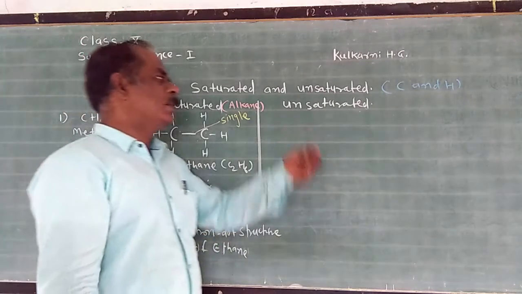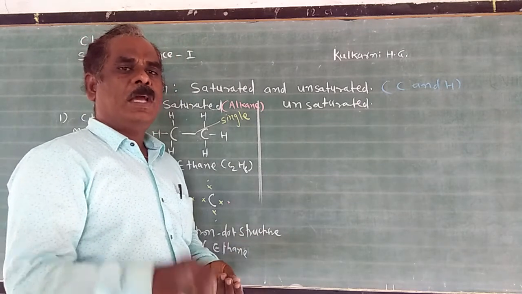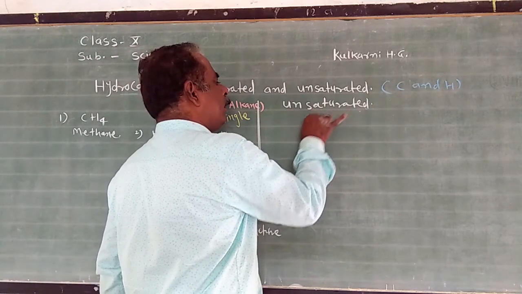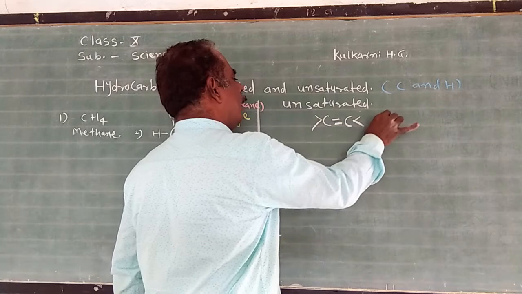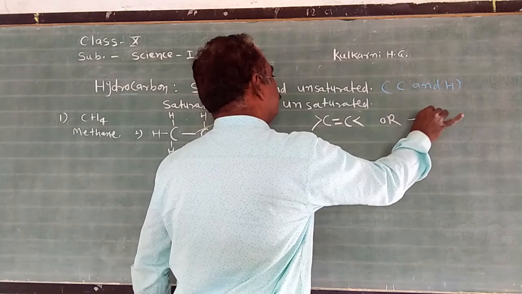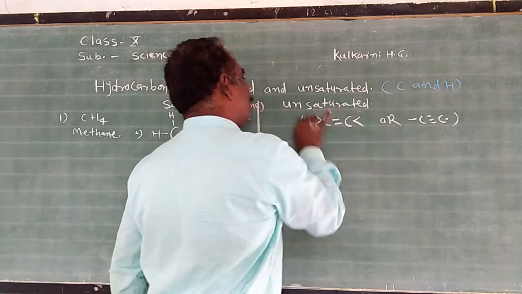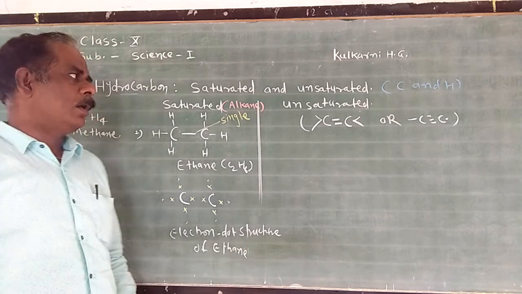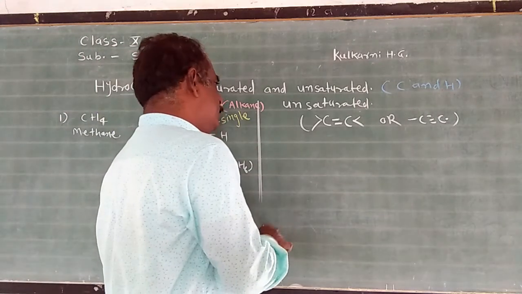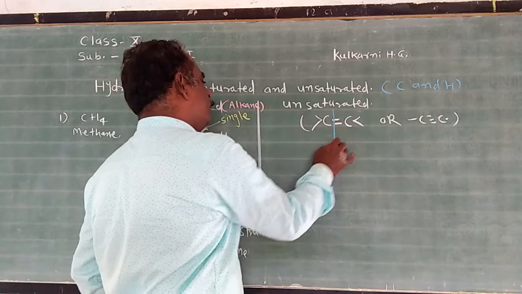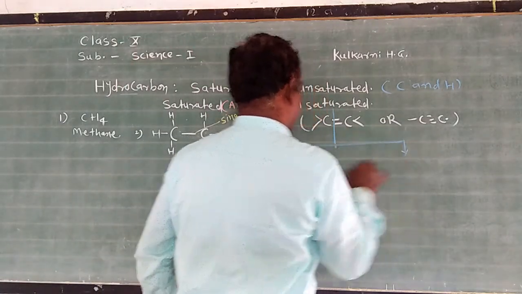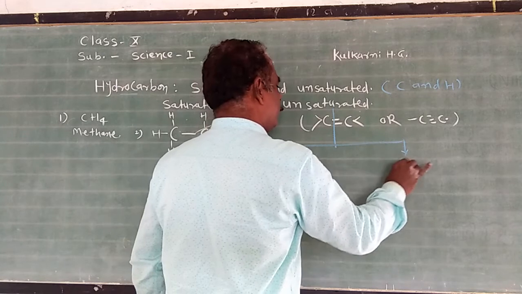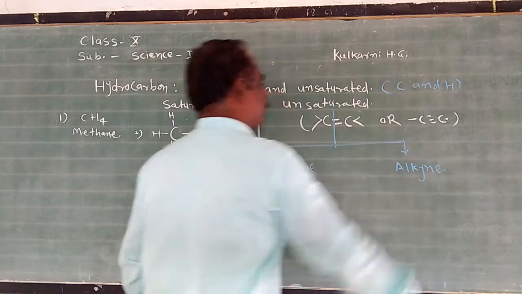Second one, unsaturated compound. What is an unsaturated hydrocarbon compound? The hydrocarbon compound in which carbon-carbon atoms are joined by a double or triple bond. Such hydrocarbon compounds are called unsaturated hydrocarbon compounds. On the basis of this bonding, unsaturated compounds are classified into two groups: alkene and alkyne.